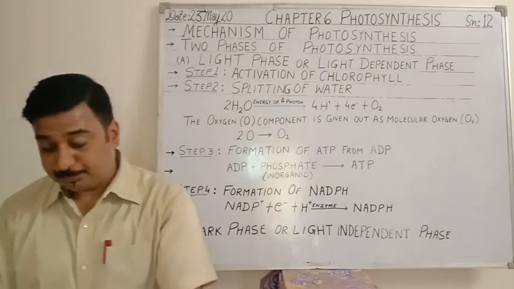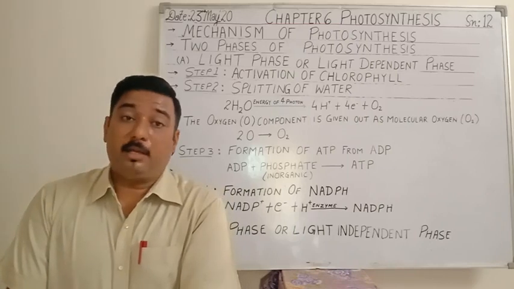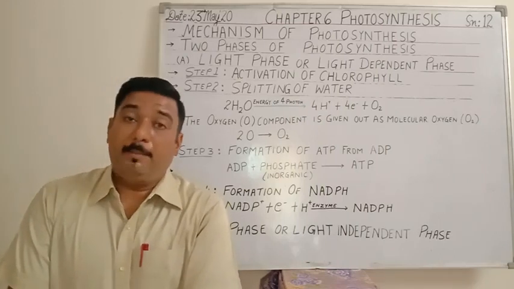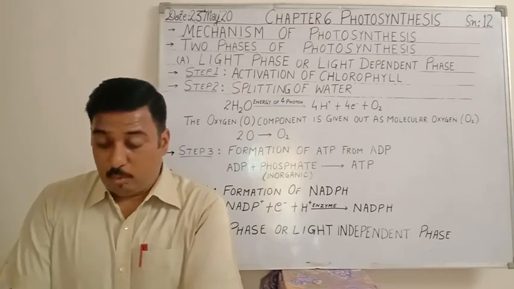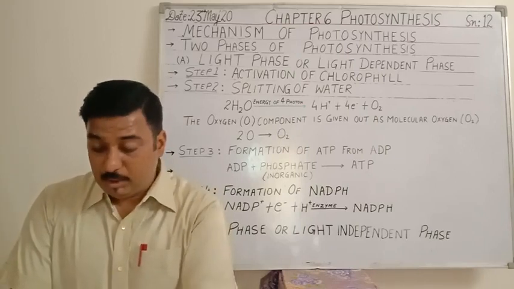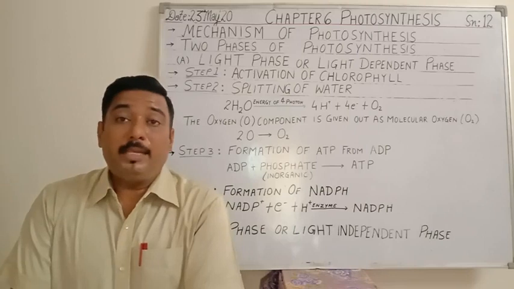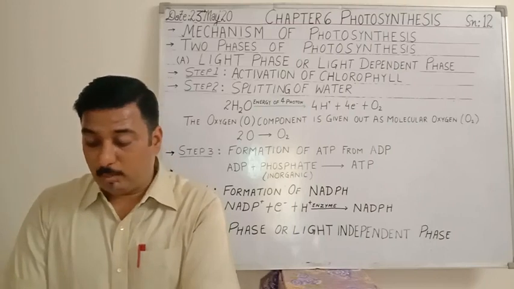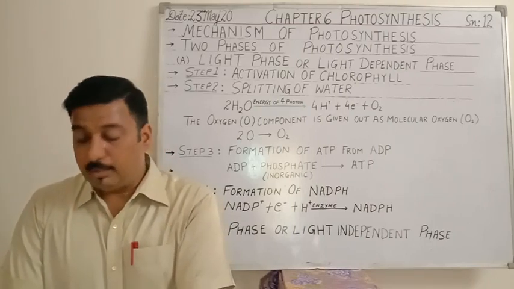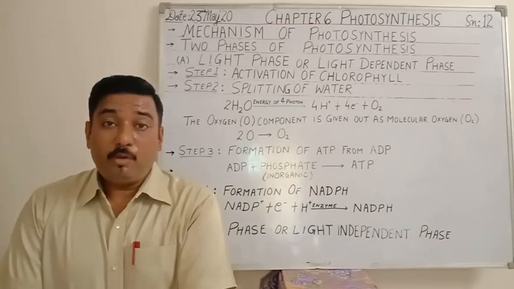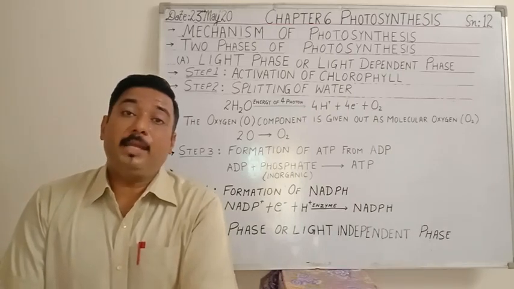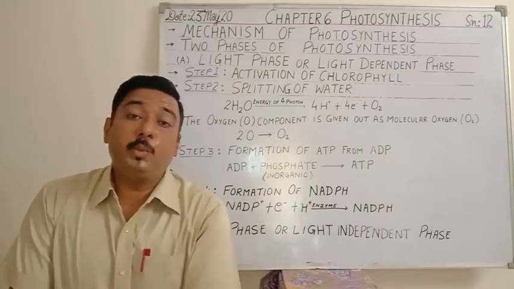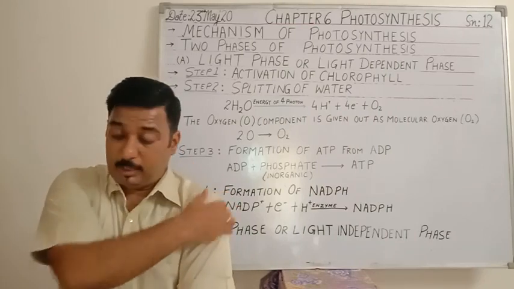Then the overall chemical equation that we see during the process of photosynthesis is: 6 molecules of carbon dioxide plus 12 molecules of water, in the presence of light energy and chlorophyll pigment, will get converted into 1 molecule of glucose, that is C6H12O6, 6 molecules of water and 6 molecules of oxygen. This oxygen is released into the air. The oxygen which is produced is the byproduct, which moves into the atmosphere.